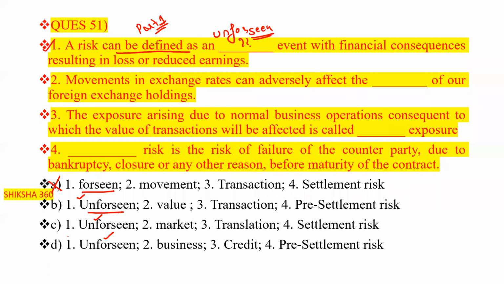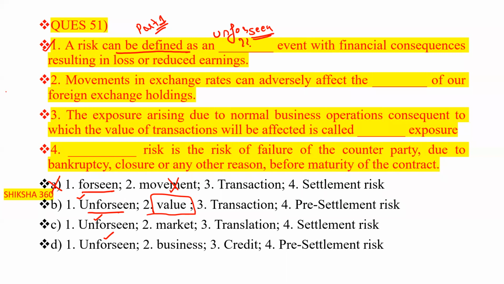Movement in exchange rates can adversely affect the dash of our foreign exchange holdings. Basically, they can adversely affect the value.